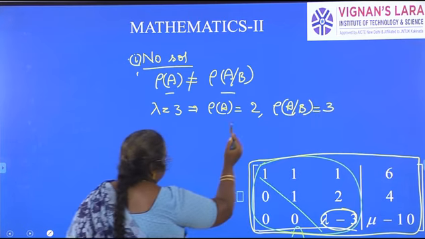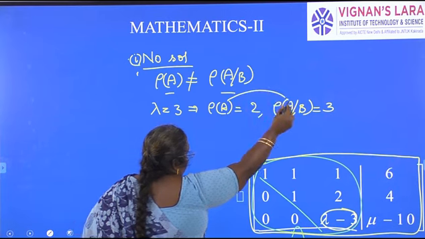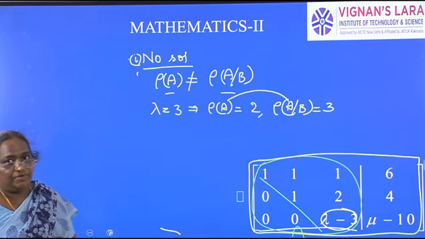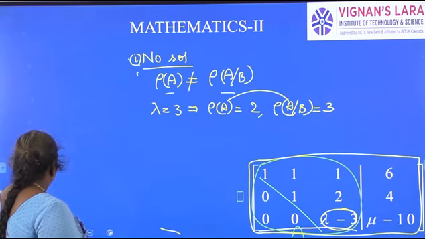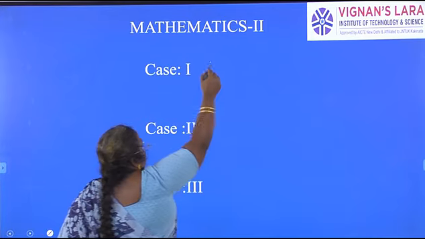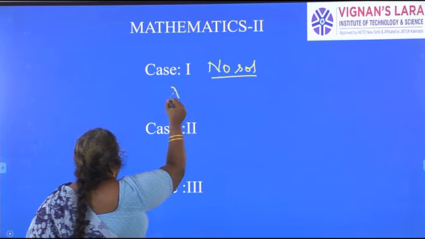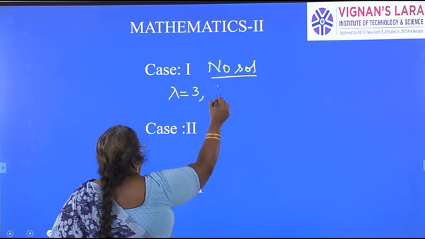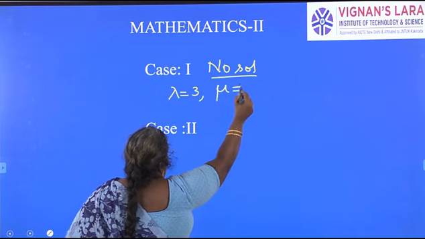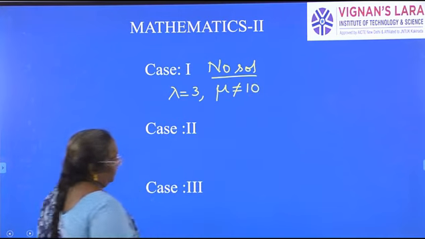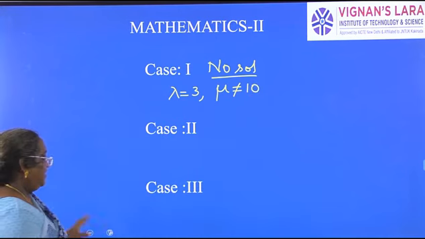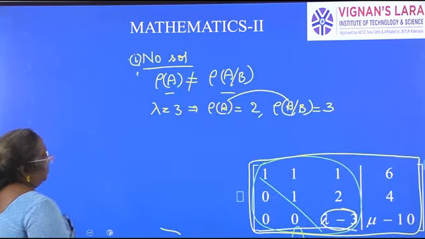So in this case, rank of A is not equal to rank of augmented matrix. Means case 1, no solution, when lambda is equal to 3, mu can be equal to or not equal to 10, no problem. For that condition, the given system has no solution.